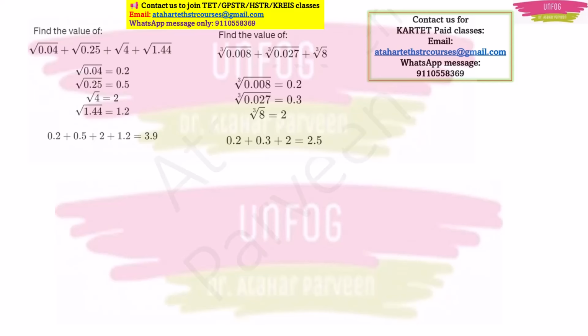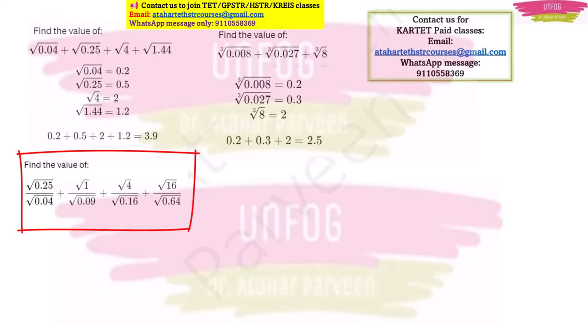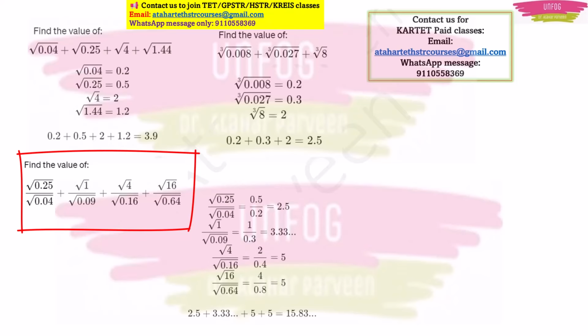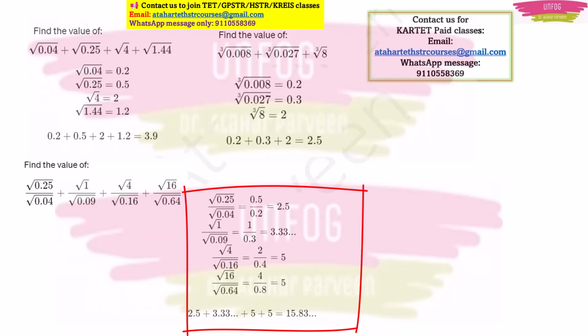Okay, a similar type of question which you can practice includes division and addition. Now you all know the values of square roots for all the numbers, right? For 0.25 it is 0.5, for 0.04 it is 0.2. For square root of 1, your answer will be 1 only, right? And square root of 0.09 is 0.3, square root of 4 will be 2, square root of 0.16 will be 0.4, and square root of 16 will be 4, and square root of 0.64 will be 0.8.